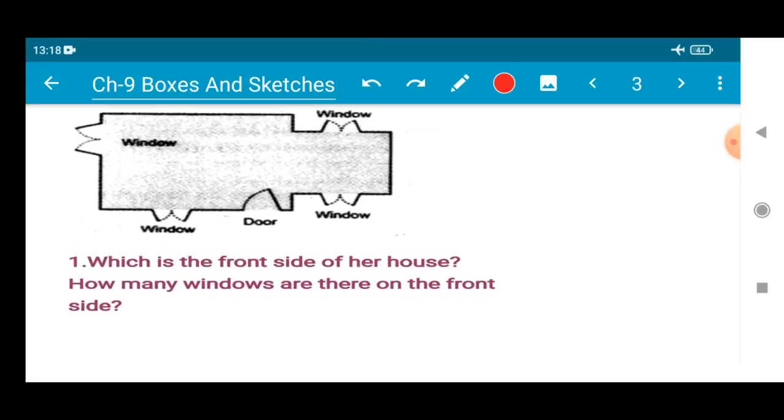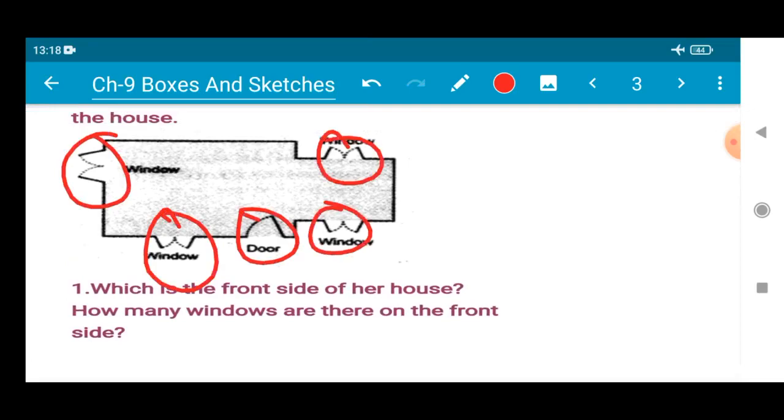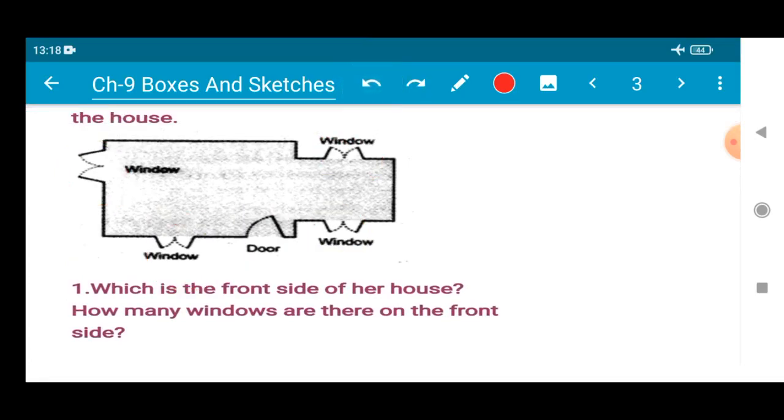Number one, which is the front side of the house? How many windows are there on the front side? So from here, which will be your front door? Front side means from where you enter. From where you enter, that will be considered as the front side. Of course, from a window you won't be able to enter the house. Only thieves used to enter that way, isn't it? You people have seen it in the movies. So only from a window we will not be able to enter.